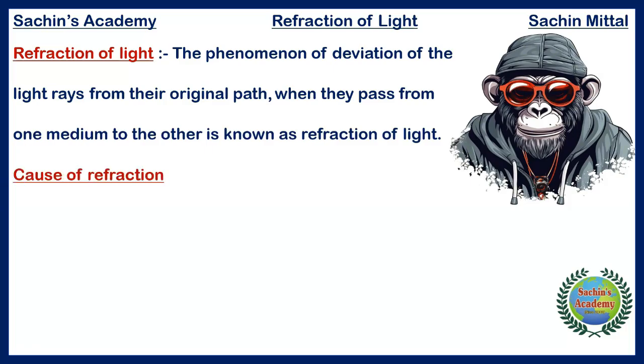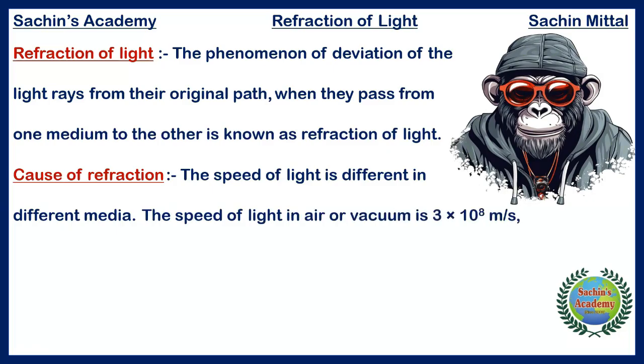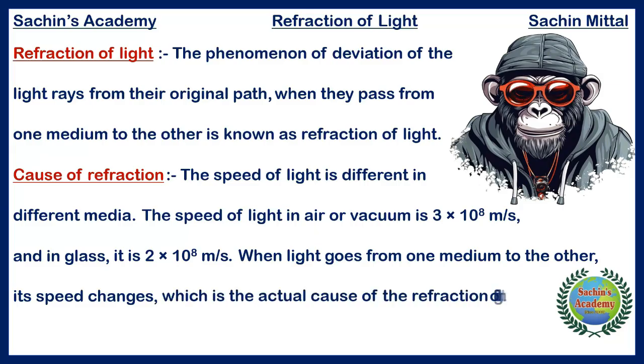Cause of refraction. The speed of light is different in different media. The speed of light in air or vacuum is 3 multiplied by 10 to the power 8 meter per second, and in glass is 2 multiplied by 10 to the power 8 meter per second. When light goes from one medium to the other, its speed changes, which is the actual cause of refraction of light.